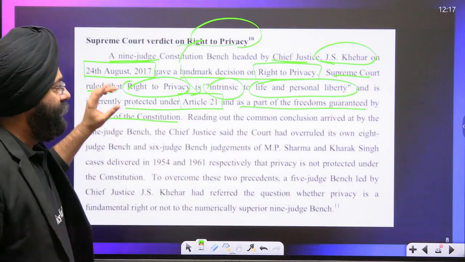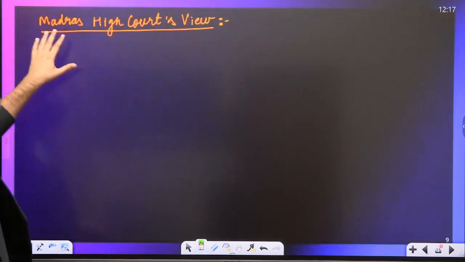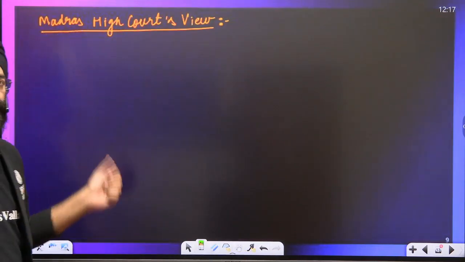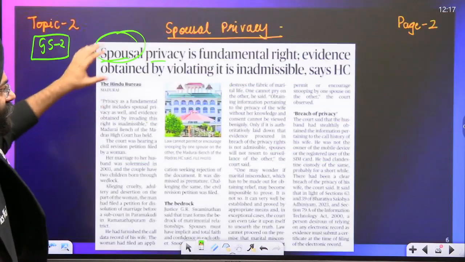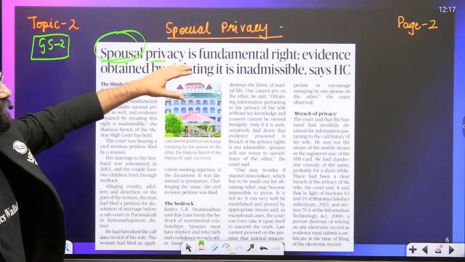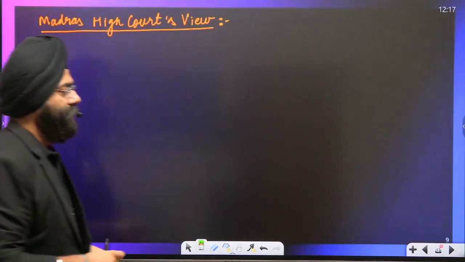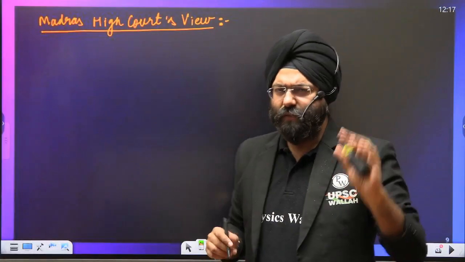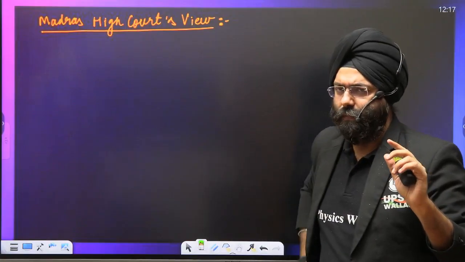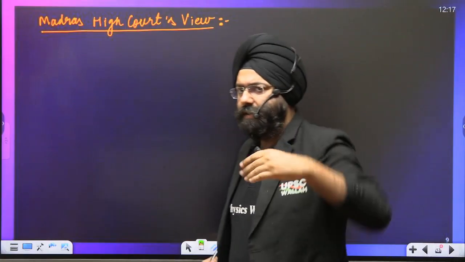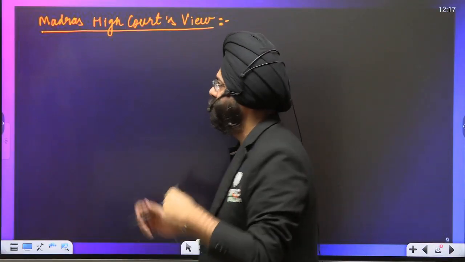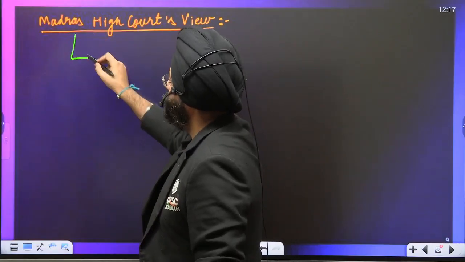Right? So now comes the issue: what has the Madras High Court's view been? When we go to this article over here, spousal privacy is a fundamental right. Evidence obtained by violating it is inadmissible. So see, we need to know a brief idea about it. We don't have to go into R&D. As more editorials come, we'll be analyzing them also. See, the Madras High Court says that,